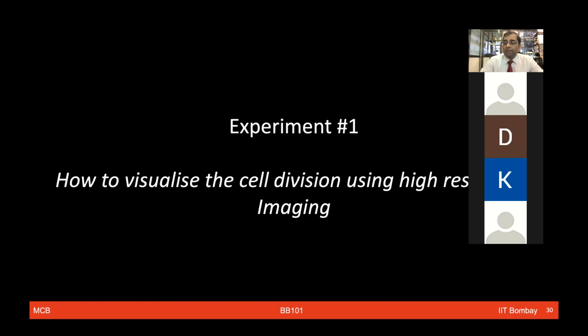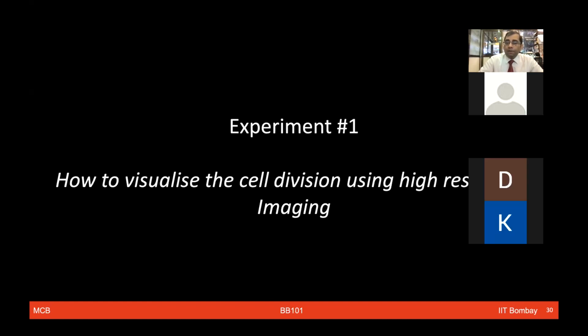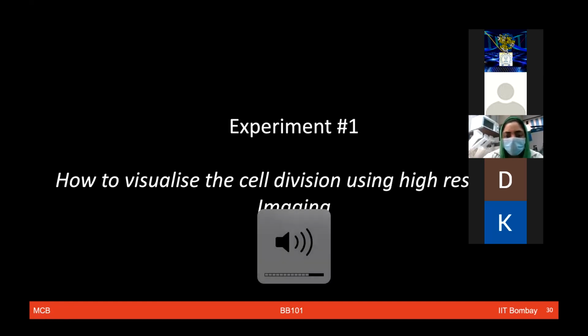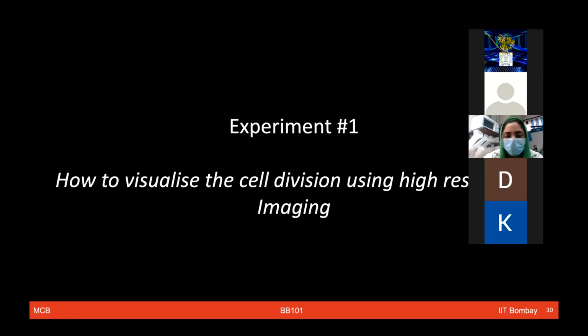So let us now do this first experiment for today, where the idea is to give you some glimpse of how to visualize the cell division using high resolution imaging. I'll now request Meher, one of the head TAs, to show her screen and share this experiment. Thank you, sir. Hello, everyone. So now we will be going through one of the experiments that sir already told about.